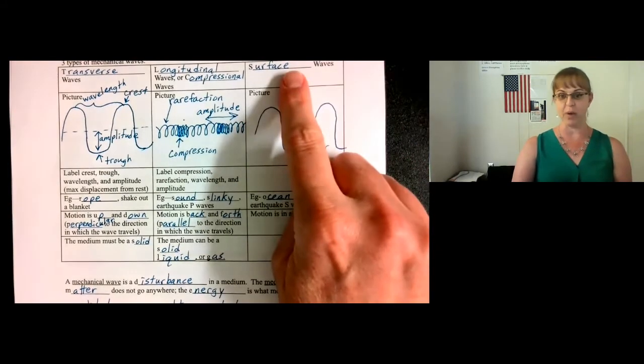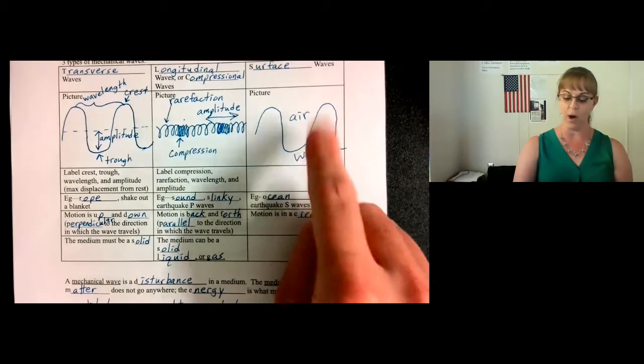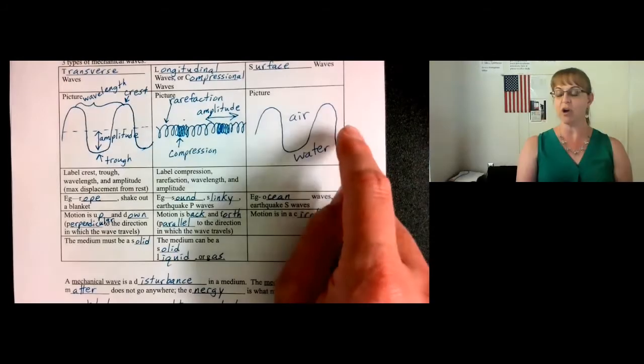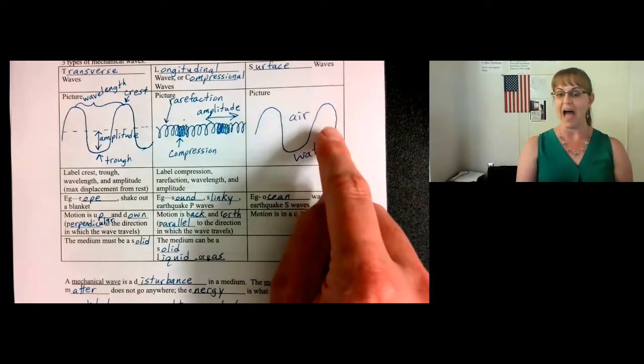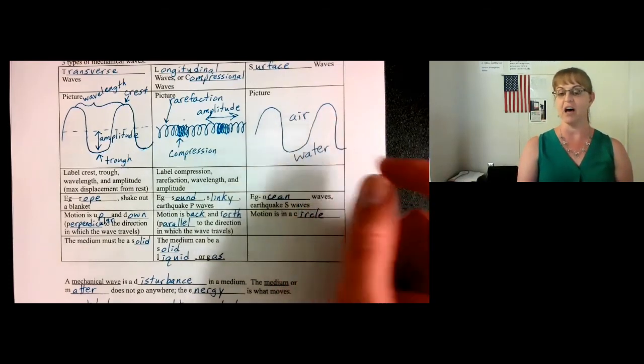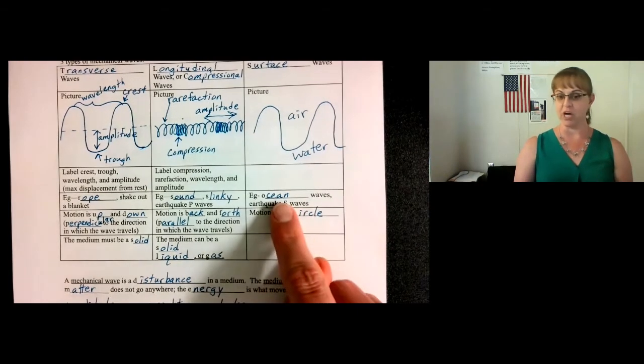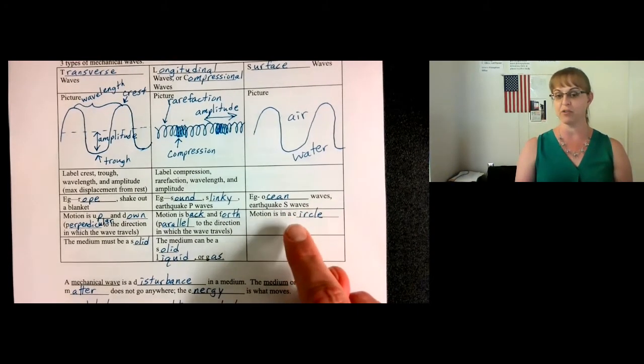Finally, surface waves are where two different mediums come together. For example, water and air. The particles within the medium actually travel in circles near the surface of the medium. An example would be ocean waves and some earthquake waves.